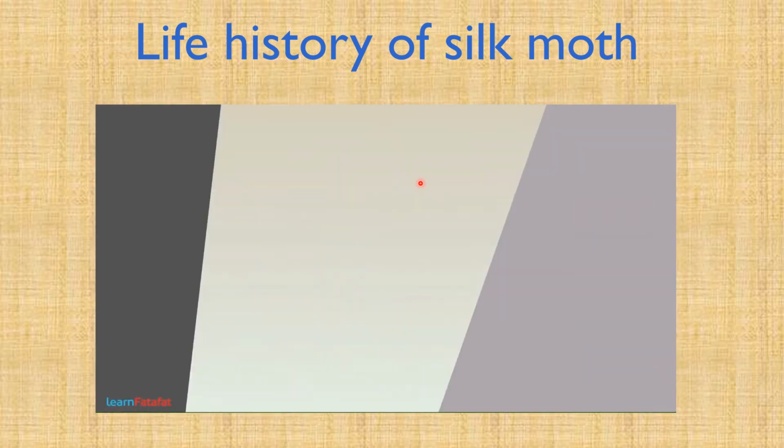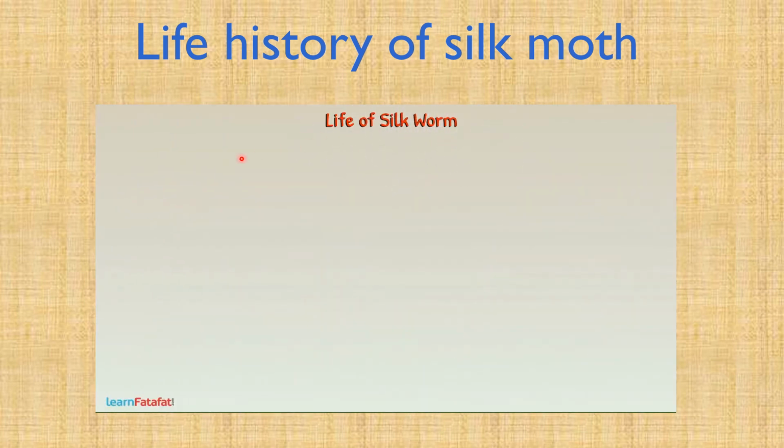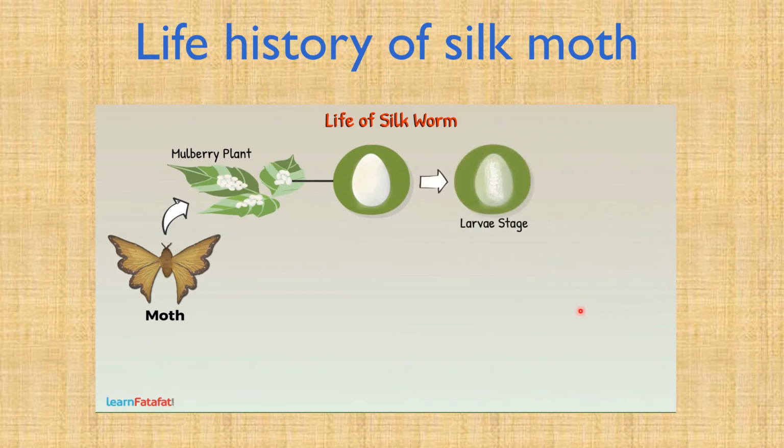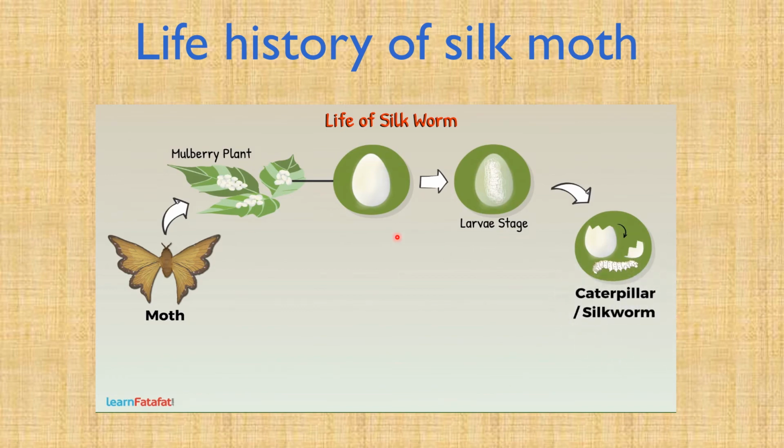Let's understand the life of silkworm and how cocoon is formed by them. A female silk moth lays hundreds of eggs at a time. Let's talk about one of the eggs. When the young organism growing in the egg reaches the larva stage, it comes out of the egg. Now, the organism is known as caterpillar or also called silkworm.